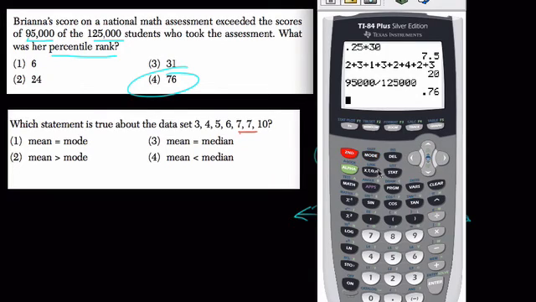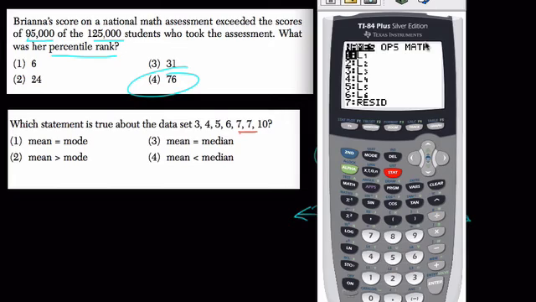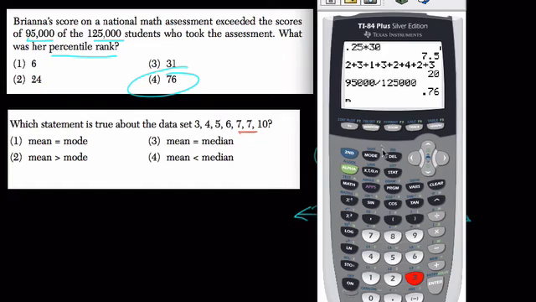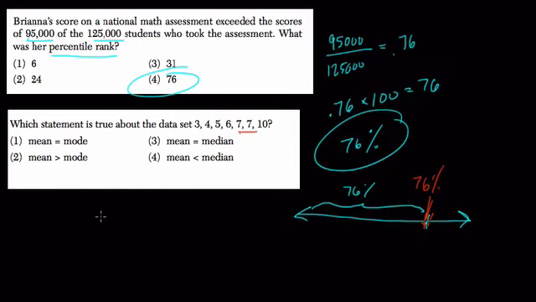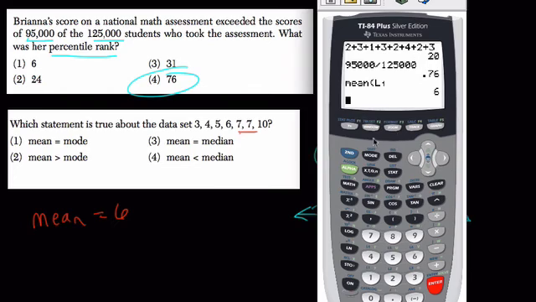So we go to second stat, and here's our math icon. Scroll over to the right. See choice 3 is mean. So I want to find the mean of that list we just made, which is list 1. Hit second 1, and the mean is 6. So I'll write that one down. The mean equals 6. Next, let's find the median.